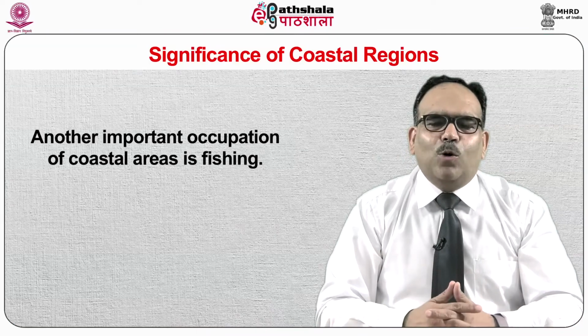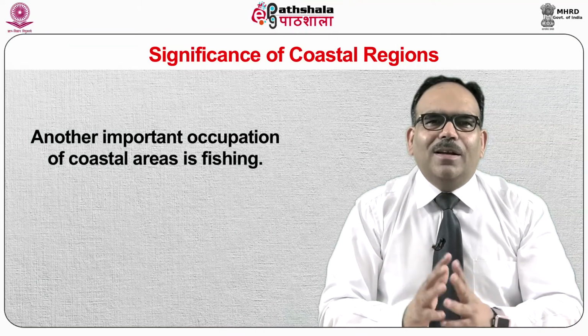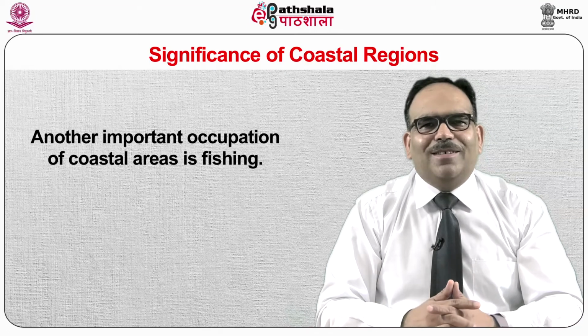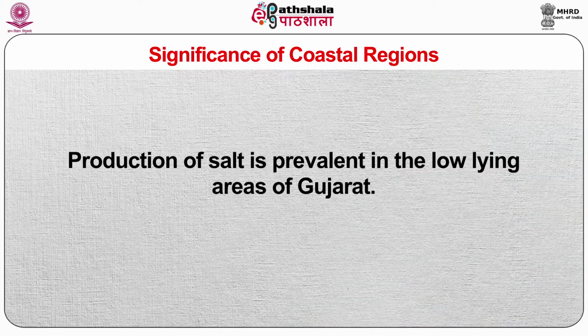Monazite, a reddish brown phosphate mineral containing rare earth metal, is found in fair amounts in the sands of the Kerala coast, and is an important component in the generation of nuclear power. Another important occupation of coastal areas is fishing. Production of salt is prevalent in the low-lying areas of Gujarat.